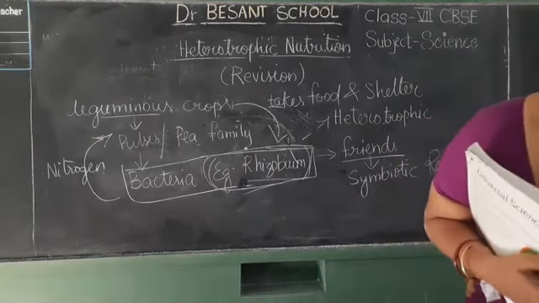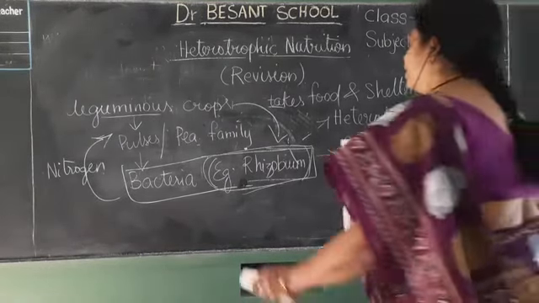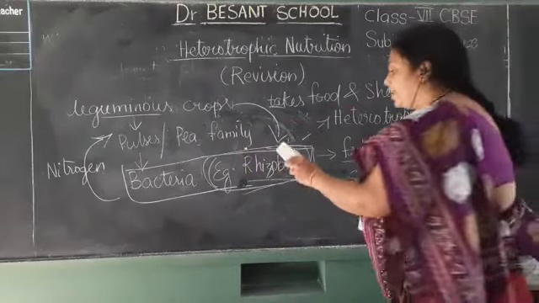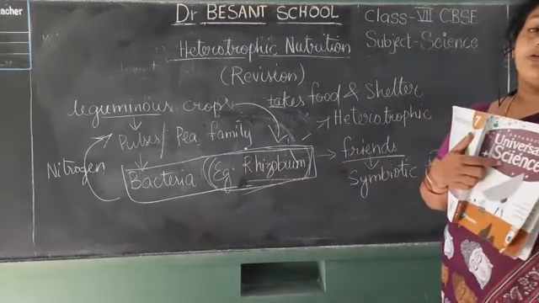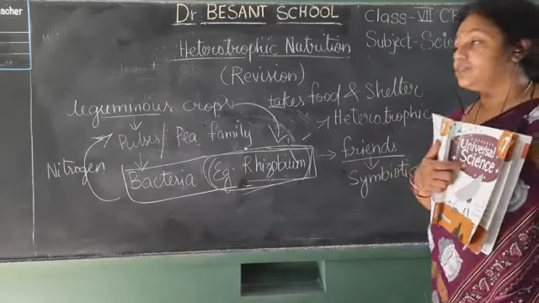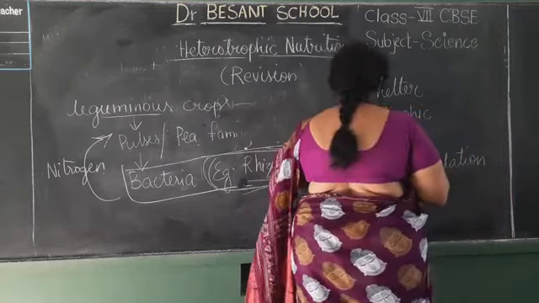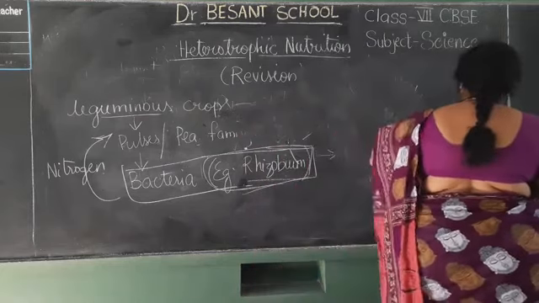Okay, children. So we see that one of the types of heterotrophs here, the bacteria, that is rhizobium, shows a symbiotic relationship. Okay, next we shall go to the next type.